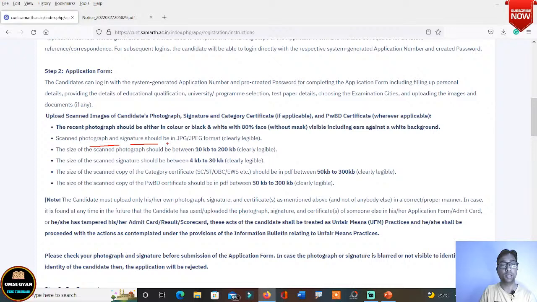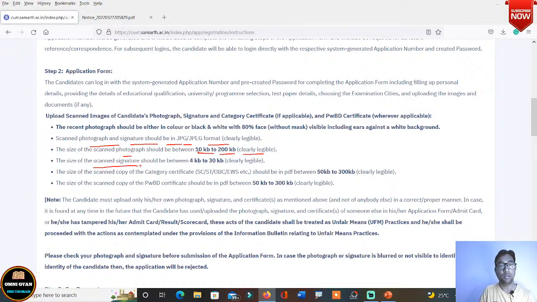Scanned photo and signature should be in JPEG format only. Don't give PNG format, only JPEG format. The size of the scanned photo should be 10 KB to 200 KB. So 10 kilobytes minimum, 200 kilobytes maximum, and your photo should be very clear.